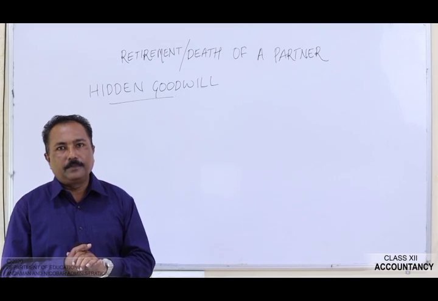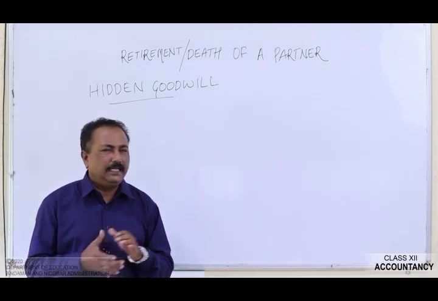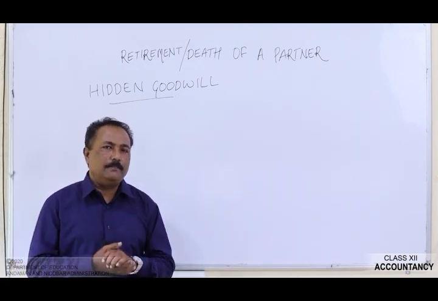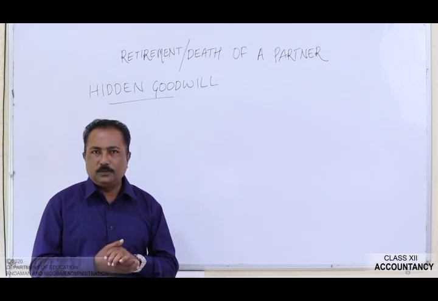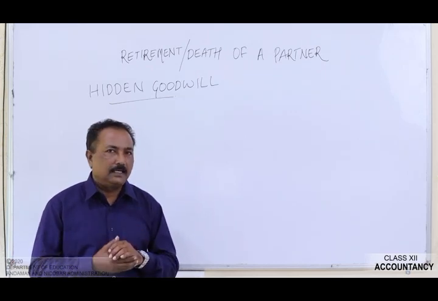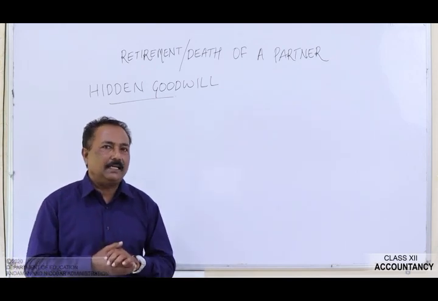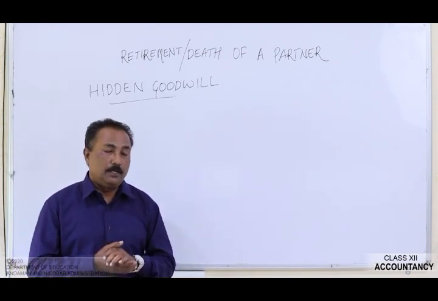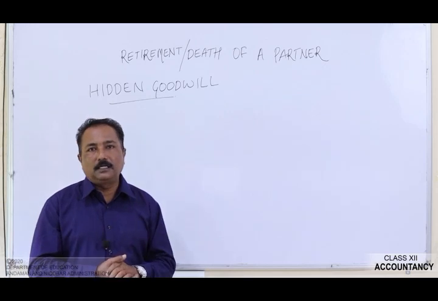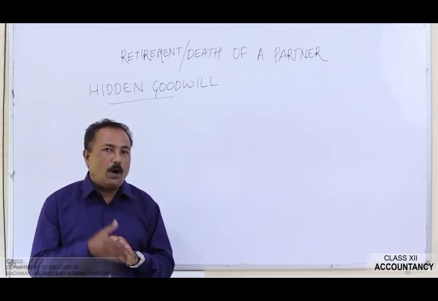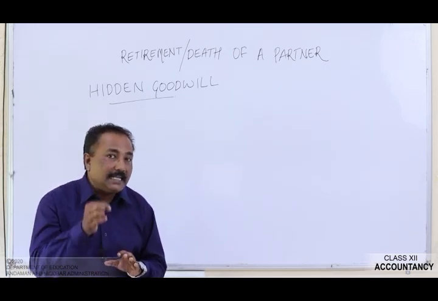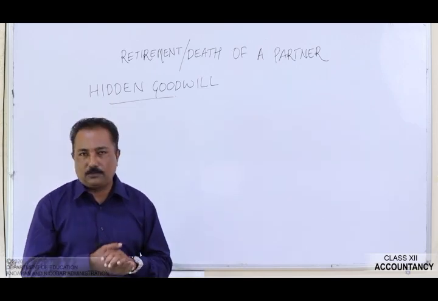Sometimes what happens is the partnership firm may decide to make the payment to the retiring partner in lump sum, which may be more than the amount that stands in his capital account.